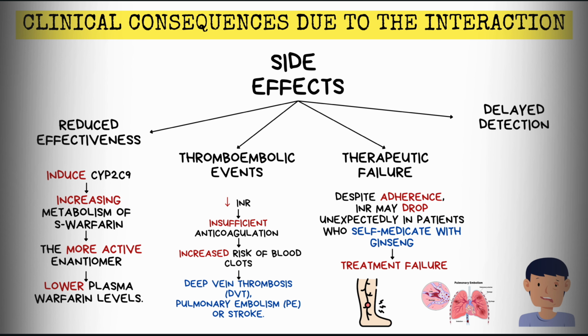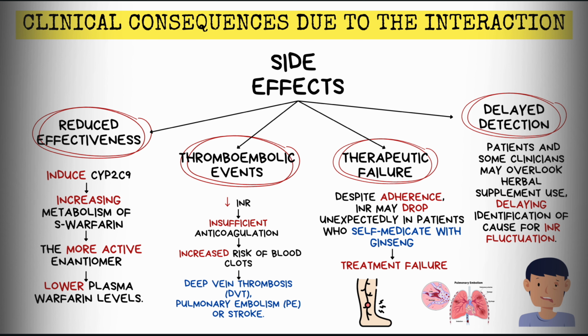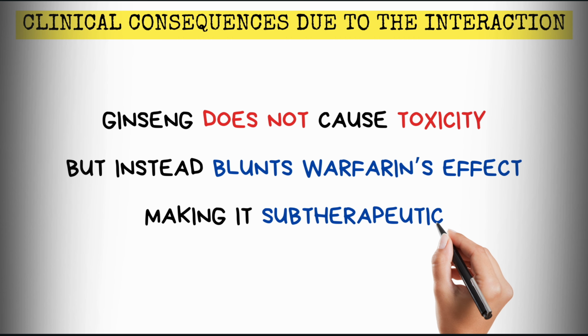Despite adherence, INR may drop unexpectedly in patients who self-medicate with ginseng, which can lead to treatment failure. Patients and some clinicians may overlook herbal supplement use, delaying identification of the cause for INR fluctuation. There's something you need to remember: ginseng does not cause toxicity, but instead blunts warfarin's effect, making it subtherapeutic.